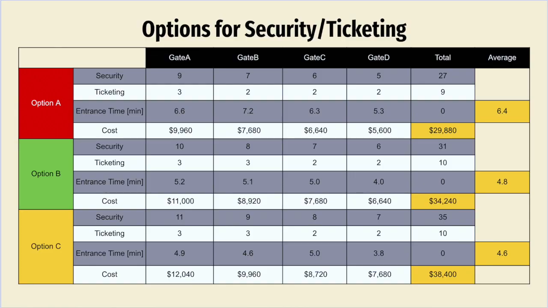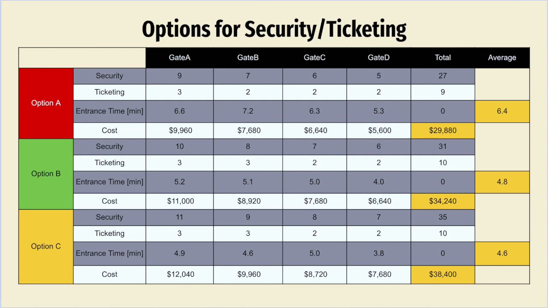Our results also lead us to the ideal setup for security and ticketing. We outlined 3 options for Estadio Simio to choose. Each option has a different number of security and ticketing personnel at each gate, and the associated cost and wait time with the setup is also outlined in the table. Option C has the lowest wait time of 4.6 minutes, but it also has the highest cost of $38,000 per game. Option A has an increase of 1.8 minutes of wait time, but will cost $8,000 less than option C.